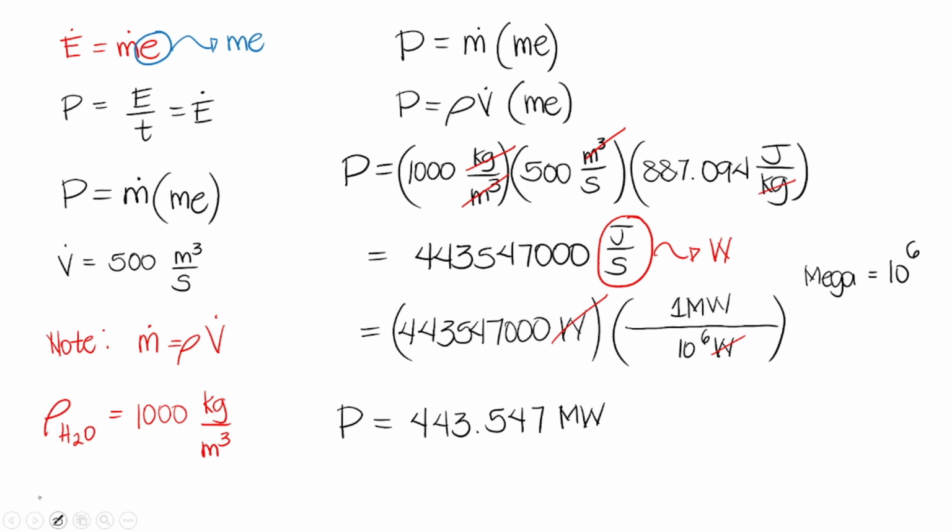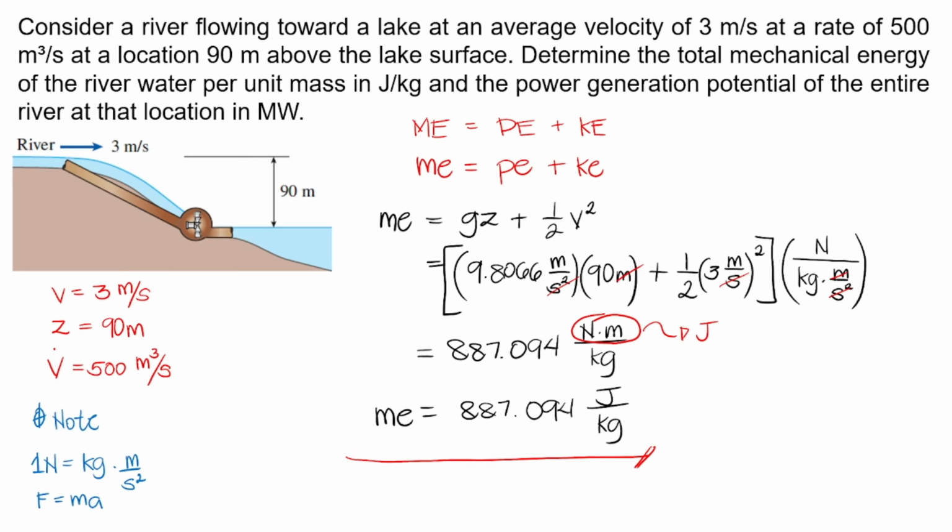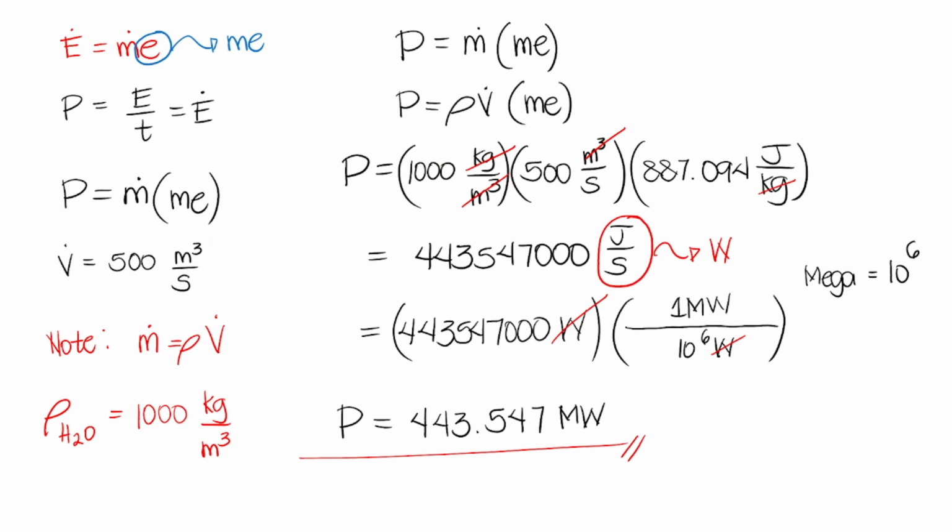So, this is our final answer for this problem. This is the total power generation, and this is the total mechanical energy in joules per kilogram. Again, units, necessary conversions, and formulas such as mass flow rate as well as the prefixes are very important.